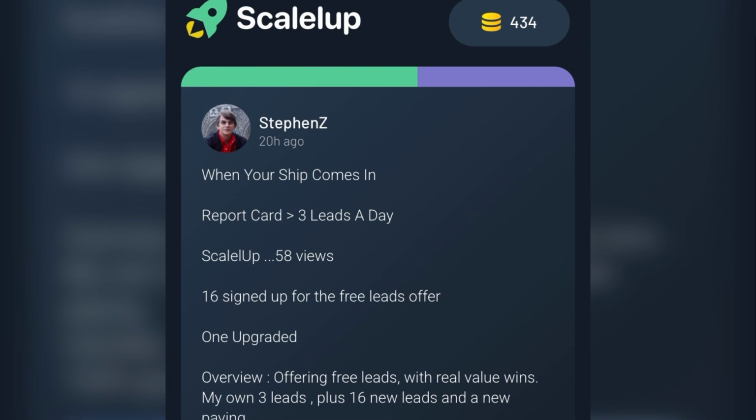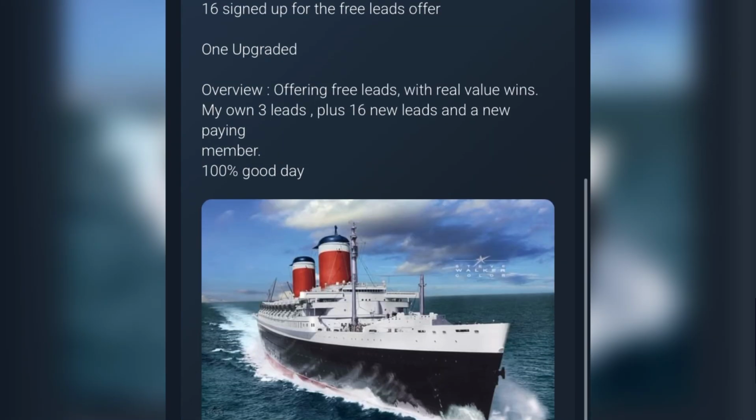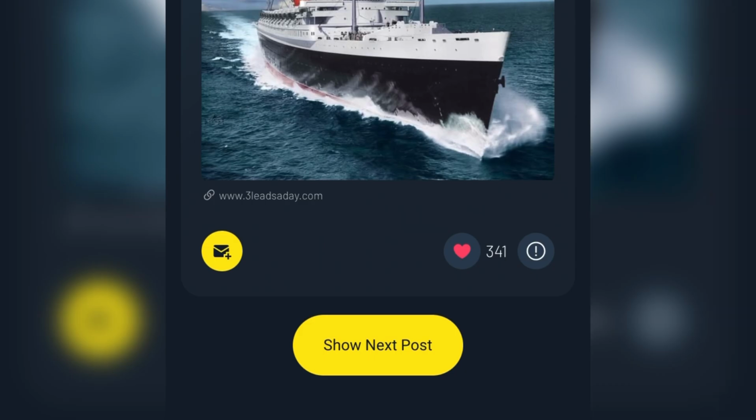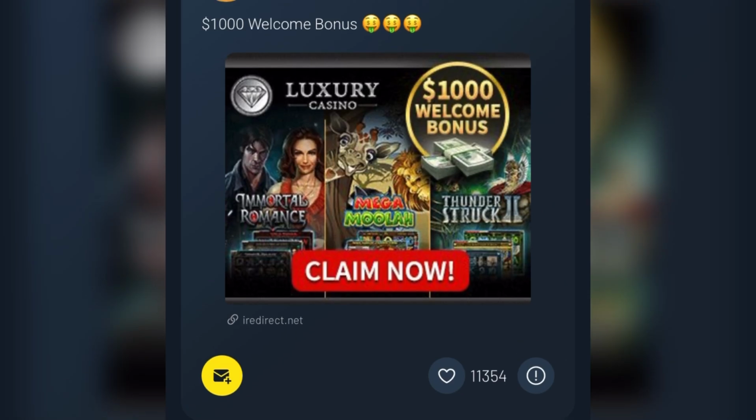So after you've actually accumulated coin or you just want to stop viewing text, you just have to close this page, then go to your account. Then you can actually see the total of coins you have actually accumulated on your account. So right now I've actually clicked on this. The next thing I want to do is to click on show next post. So it's going to show me another post on my account. So once you keep doing this, you keep accumulating enough coin for yourself on your account.